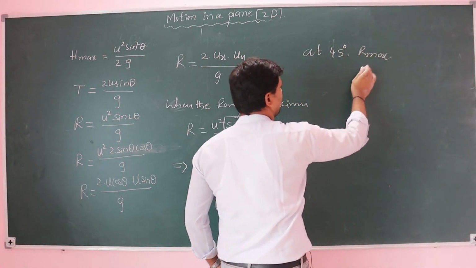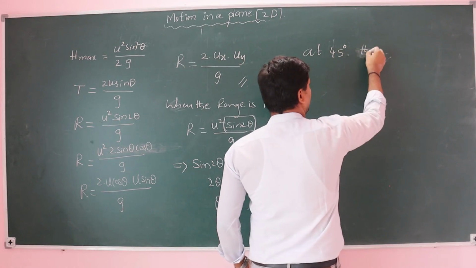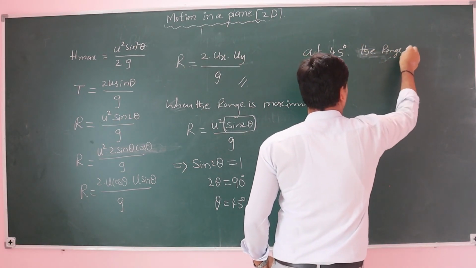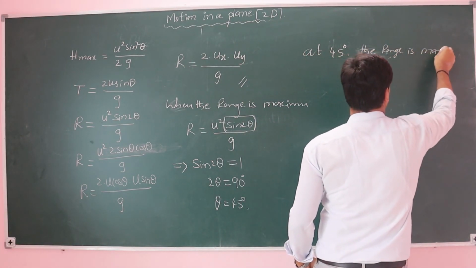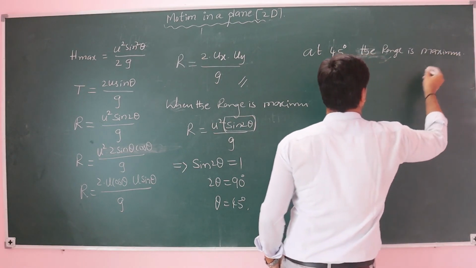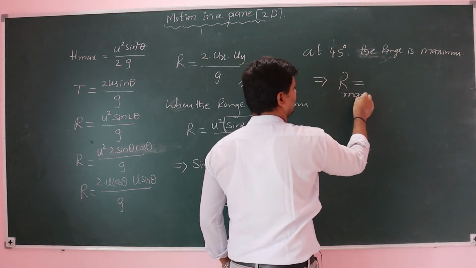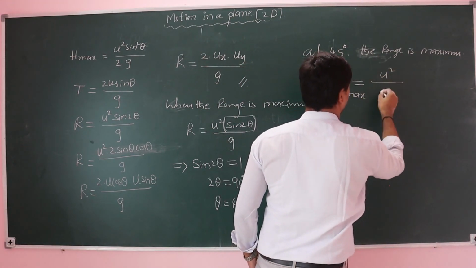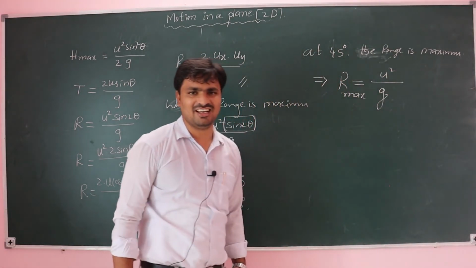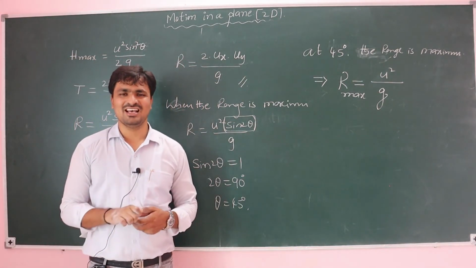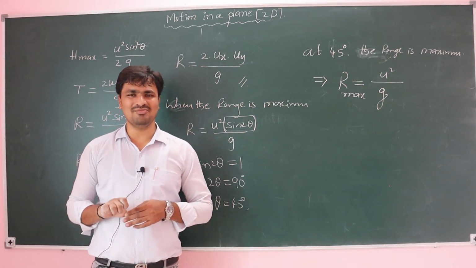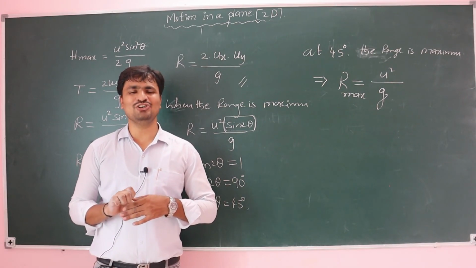At an angle of 45 degrees the range becomes maximum. The range R is equal to u square by g. That is the maximum range we can get.